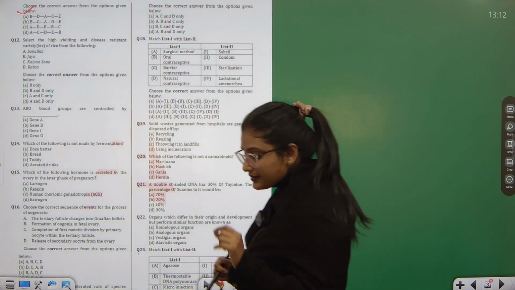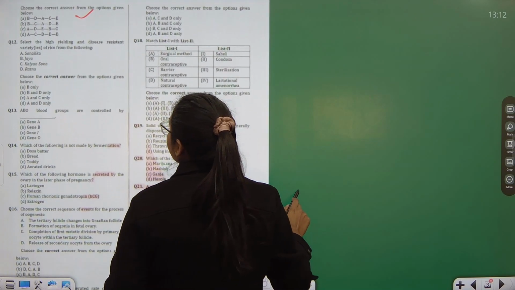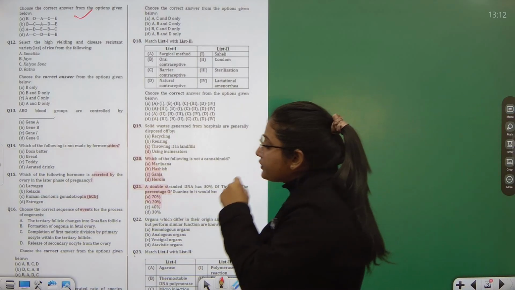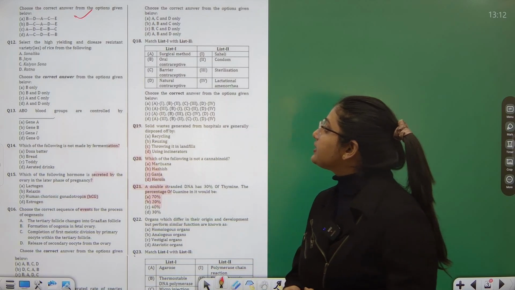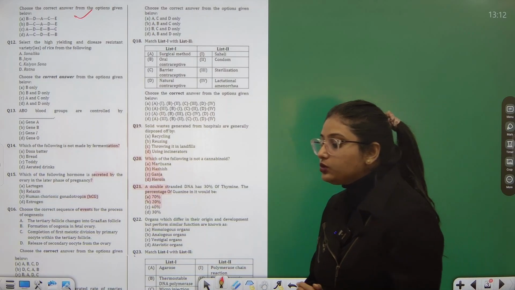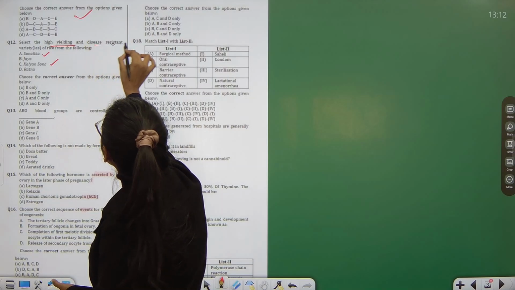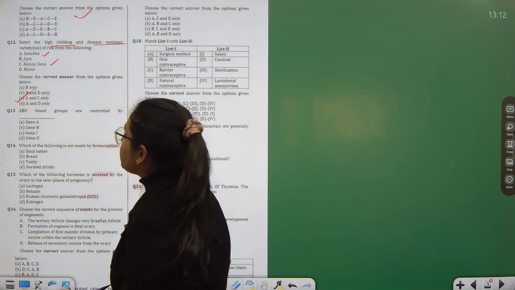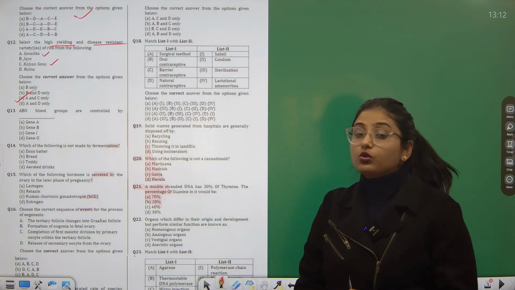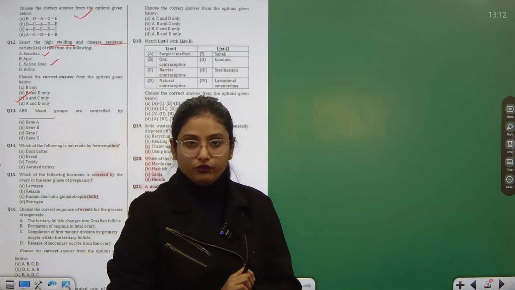Okay, and we have successfully completed the discussion of the first page. I hope it's crystal clear to you. We'll be starting with question number 12 over here. Select the high yielding and disease resistant varieties of rice from the following. The well developed rice varieties are Sonalika and Kalyan Sona, and that is why they are high yielding and disease resistant. So A and C lie the correct option. This is also a learning question. You cannot take a shot in the dark just marking anything. You should have some prior knowledge for this.